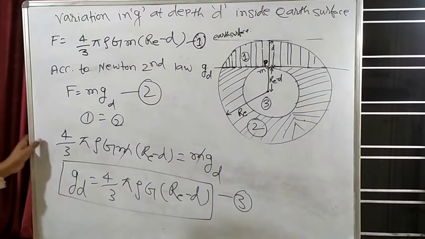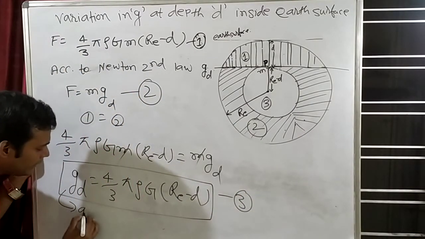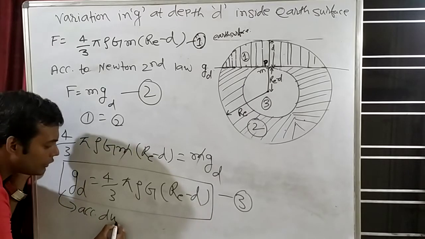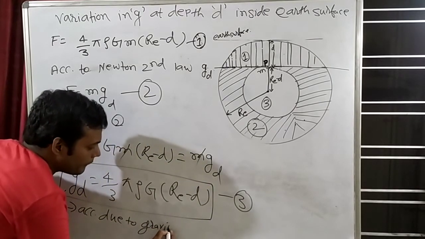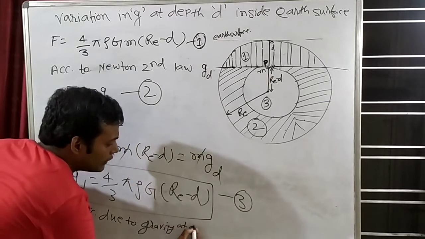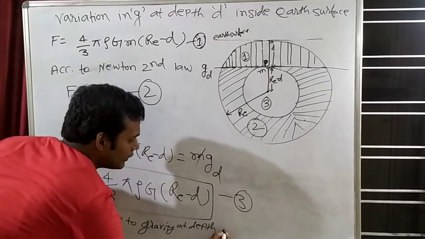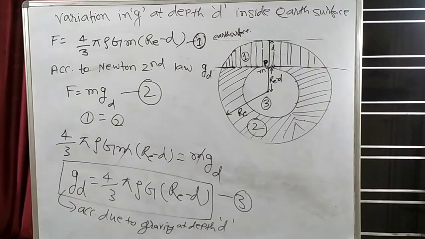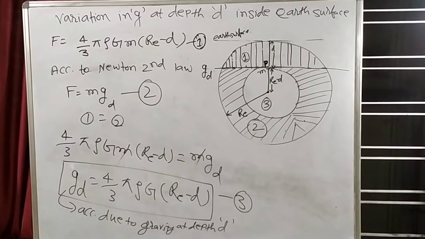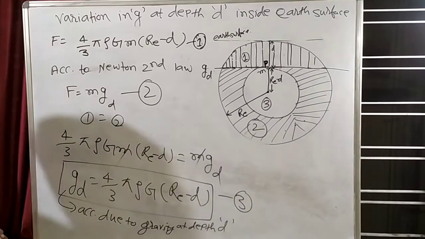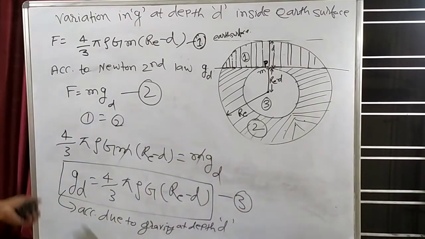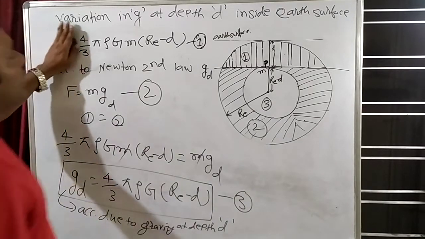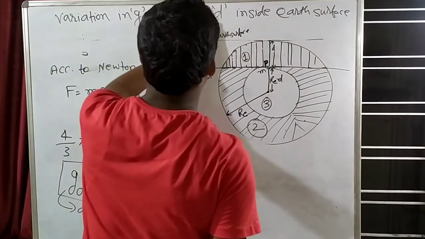So g_d means acceleration due to gravity at depth d. Now can you calculate acceleration due to gravity at the surface of Earth?